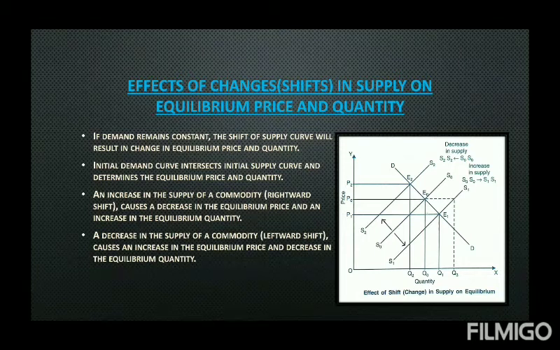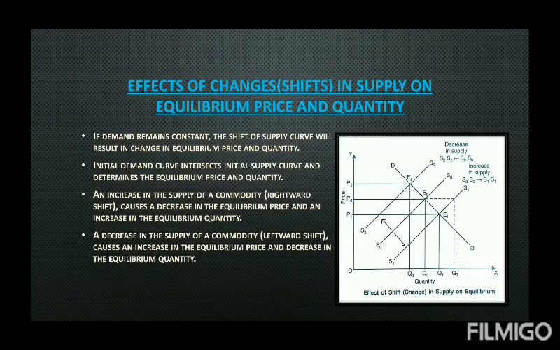So what we can say is an increase in the supply of a commodity, which leads to a rightward shift, basically causes a decrease in the price and increase in the quantity. On the other hand, a decrease in the supply, that means leftward shift, leads to increase in the price and decrease in the quantity. So quantity is moving with the change in supply and price is moving in the opposite direction. This is again the general case.